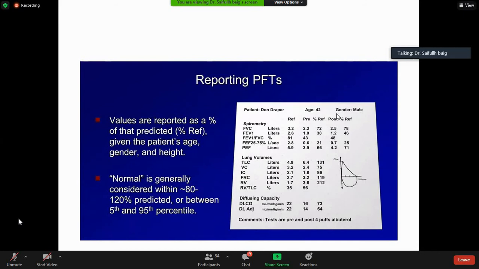Then we gave him a bronchodilator, salbutamol or albuterol, and after 15 minutes we repeated it. So it became 2.5.